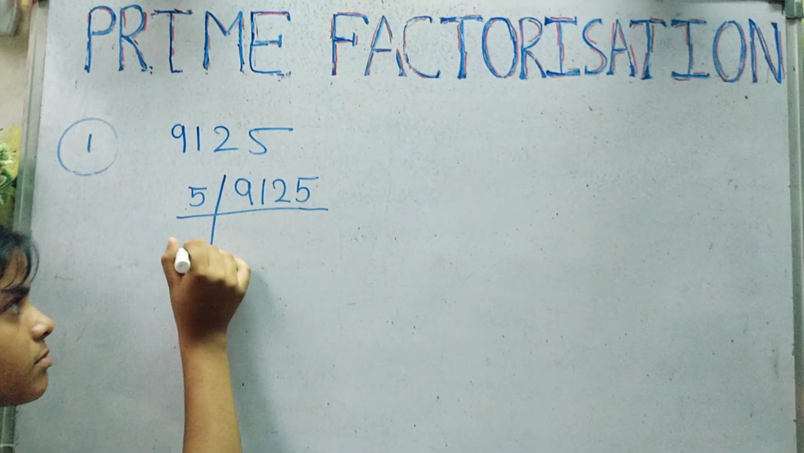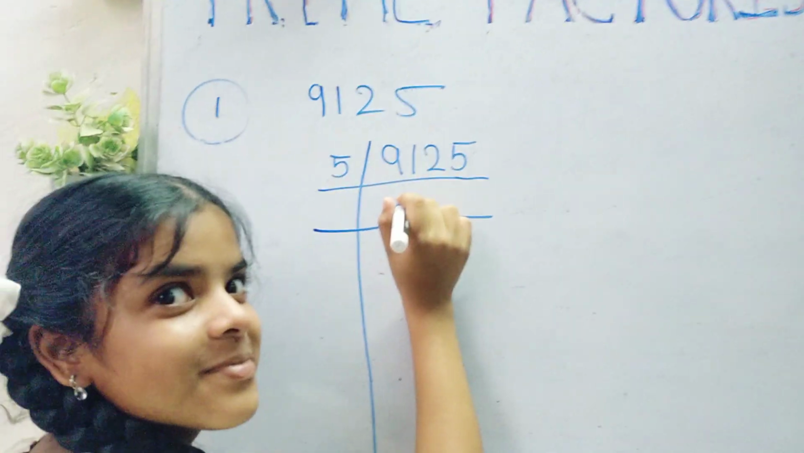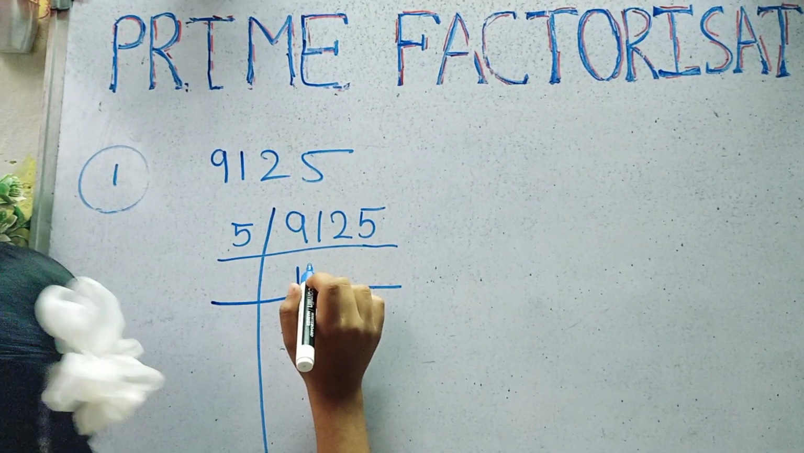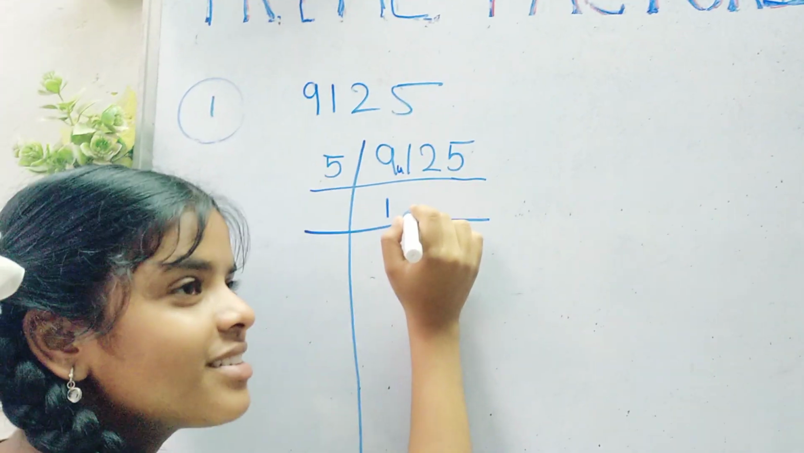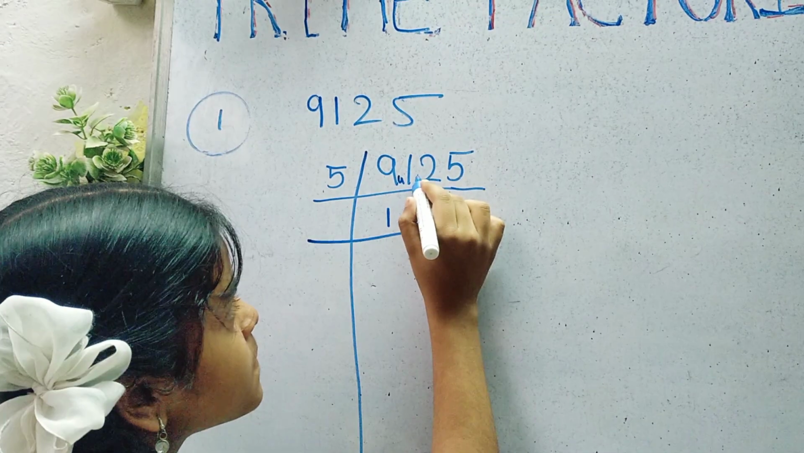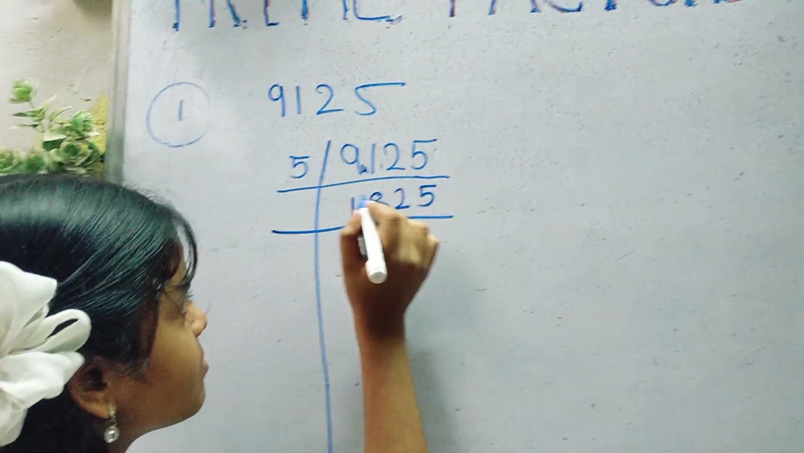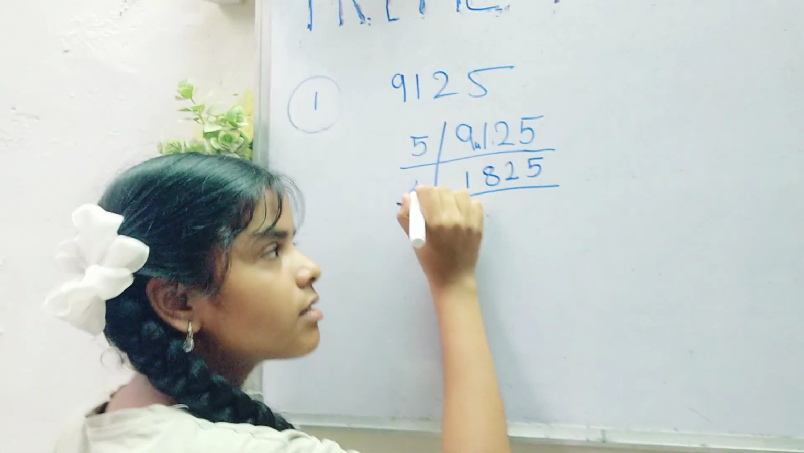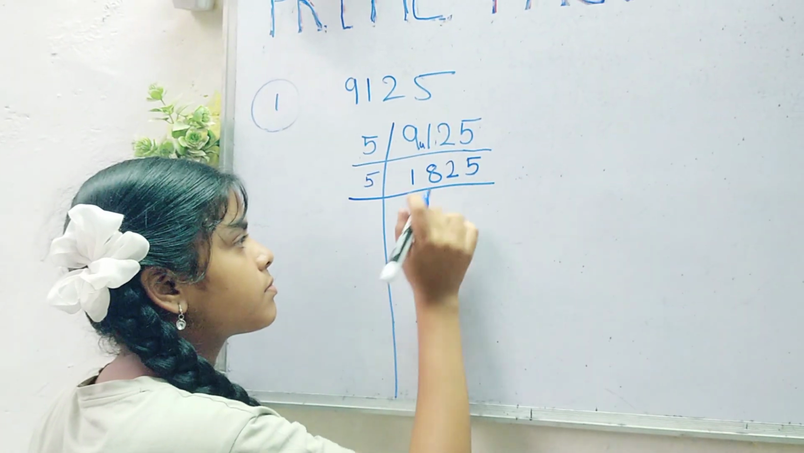Come on, do it. 5. 5 1s are 5. Yes. Then 4 will remain, then 41 it will be. So 5 8s are 40. Very good. Then 1 will go that side. Then again 5 2s are 10. Yes. Then 2 will go that side. 5 5s are 25. Good. Then next, again the last digit is 5, so again you can take 5. Yes. 5 3s are 15.